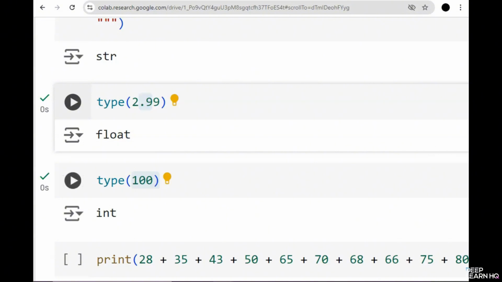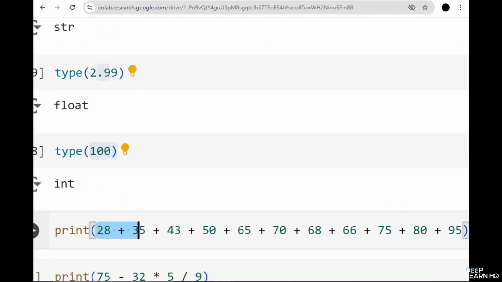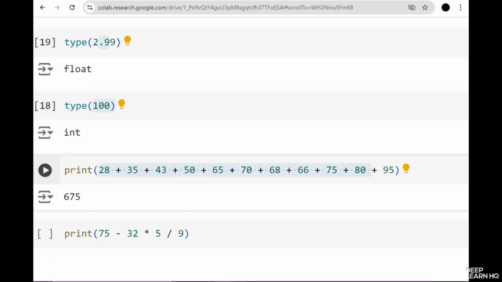Now let's talk about Python as a calculator. One of Python's strengths is its ability to perform quick and easy arithmetic operations. Let's see how Python can help you with some basic math. Imagine you have a lemonade stand and you want to add up all your sales over the last 12 months. For this, you are going to type all these values followed by the plus operator and then simply click on run. So it will give you the total sales. This simple line of code gives you the total of your monthly sales. Python handles this addition for you.